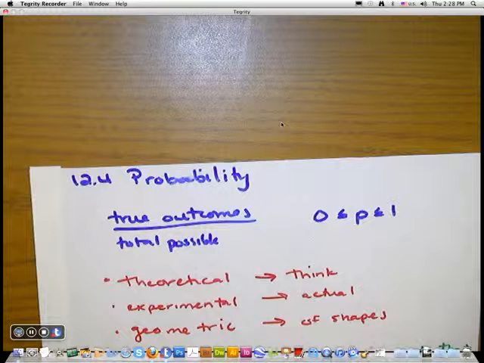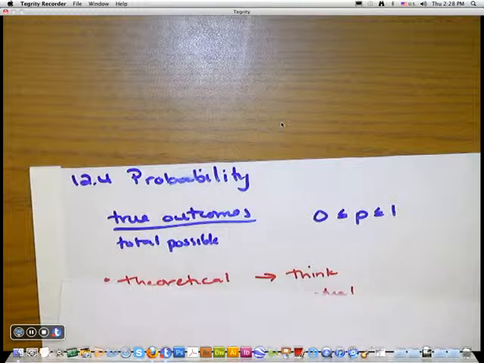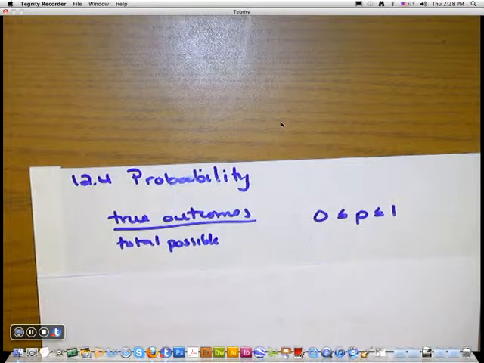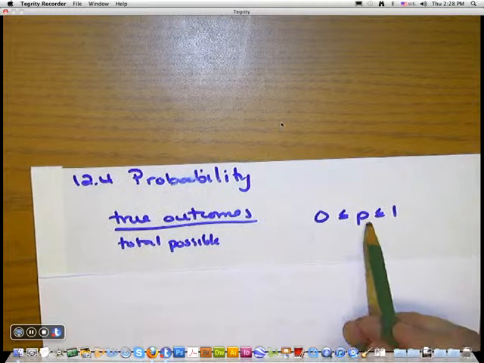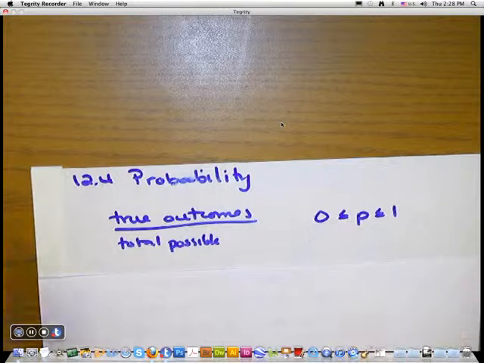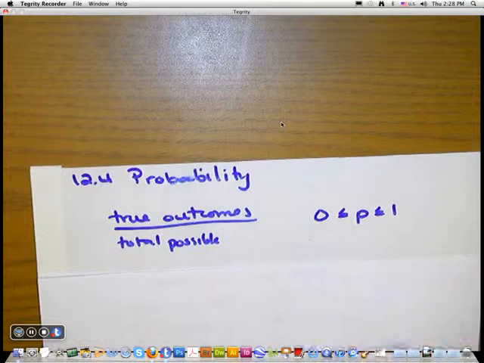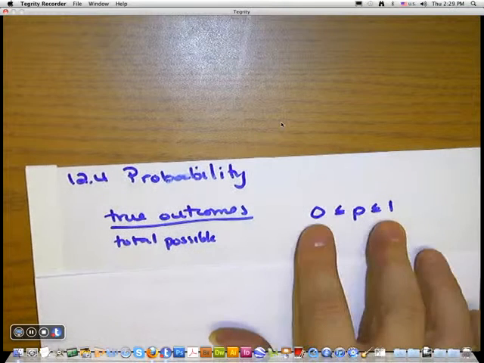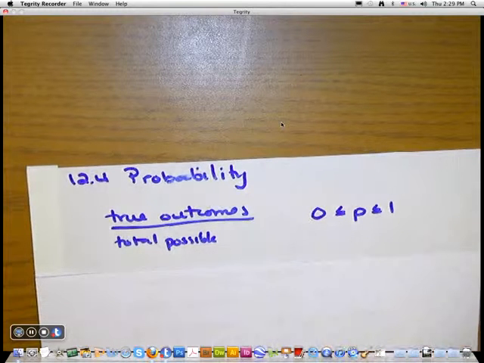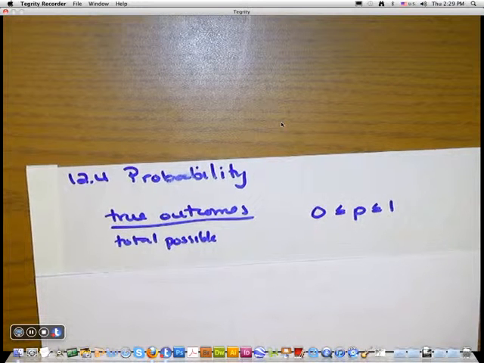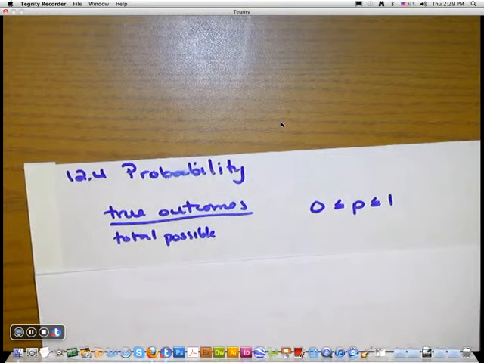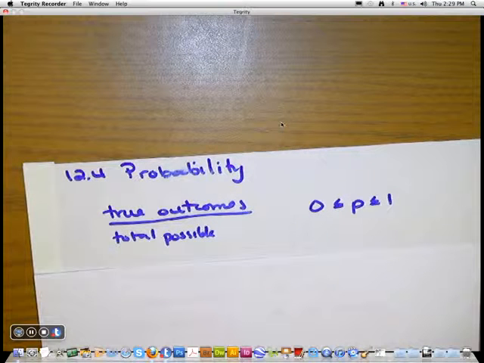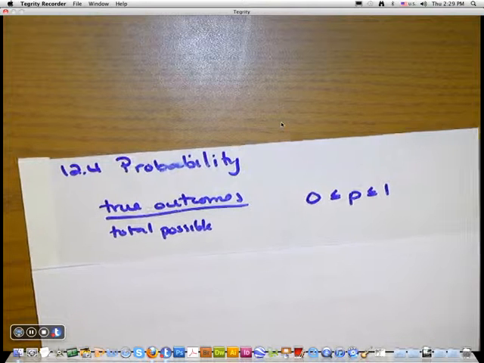All right, 12.4 is probability. Probability is true outcomes over total possible outcomes. Probability is always between 0 and 1. You will see probability written as a fraction, because those are the only things between 0 and 1, or a decimal, because fractions are decimals, and percents, because you can change decimals to percents. So probability can be written as fractions, decimals, or percents.